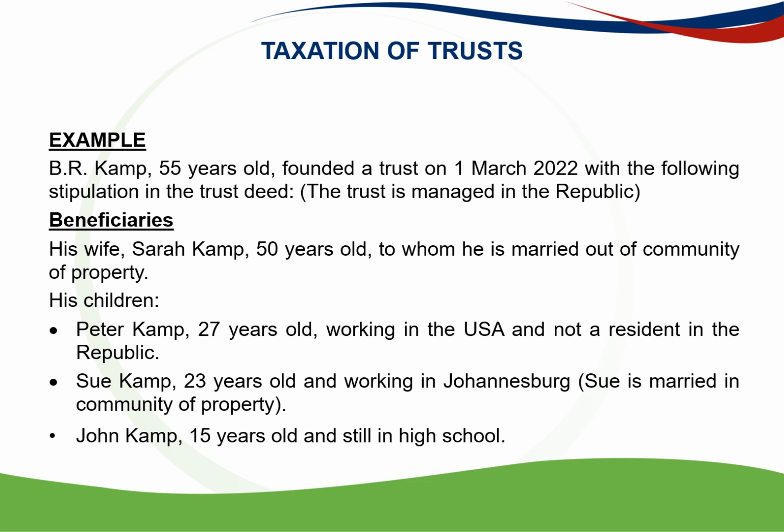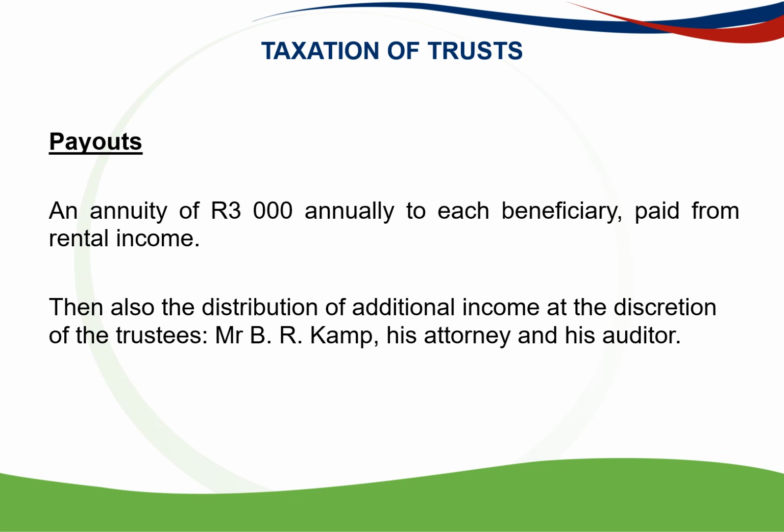And then John Camp is 15 years old and still in high school, so you must immediately know this is a minor, and section 7(3) can apply. So we look at the payouts. An annuity of 3,000 Rand was paid annually to each beneficiary, and that was paid from the rental income.